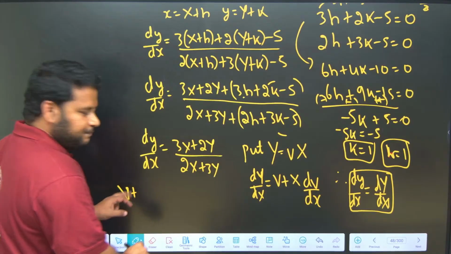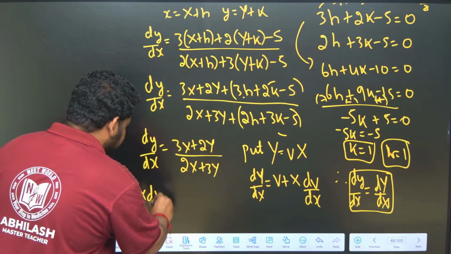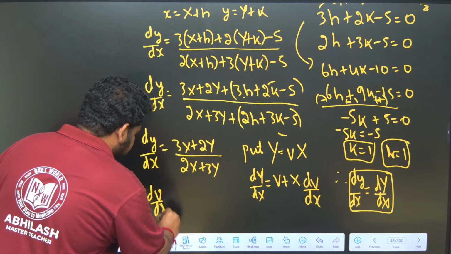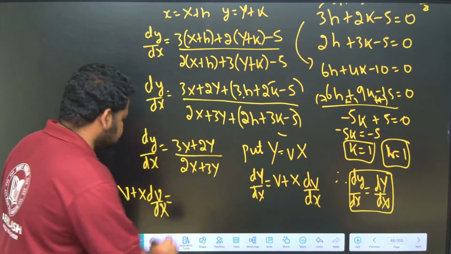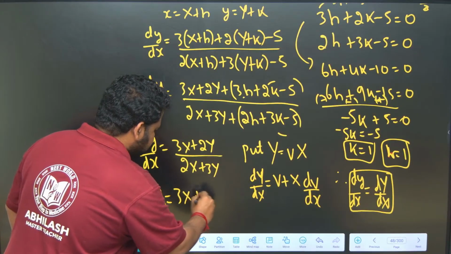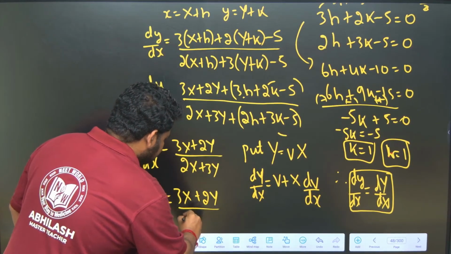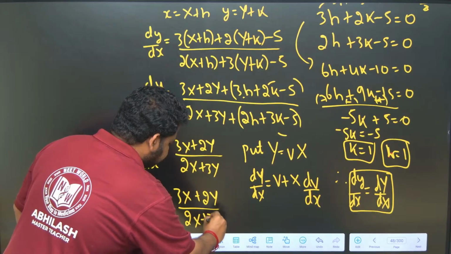So this will be equal to whatever is in the RHS, write it down as it is: 3x plus 2y divided by 2x plus 3y.